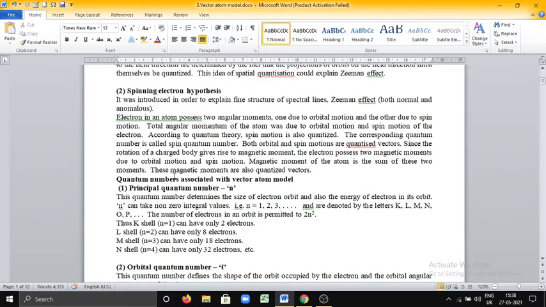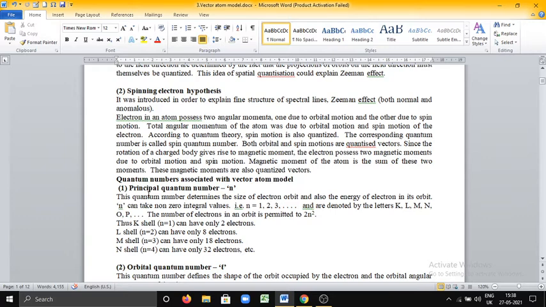It may be asked for 5 marks or 8 marks. Explain briefly the quantum numbers associated with the vector atom model. Now let us see what the principal quantum number is. This is also a quantum number associated with the vector atom model. The principal quantum number determines the size of the electron orbit and also the energy of the electron orbit. Keep it in your mind.